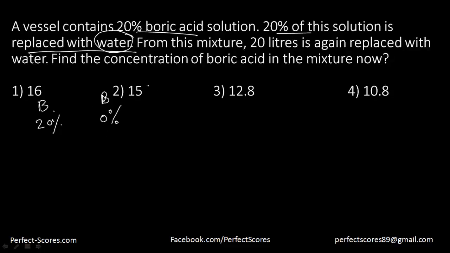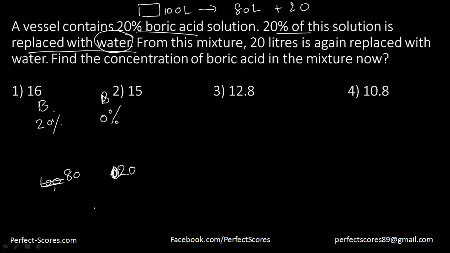Now 20% of this solution is replaced, which means if this over here is 100 liters, this over here is going to be just 20 liters, because 20 liters of this is replaced with water. But understand one more thing, I'm actually first taking 20% out, so that means this over here is going to be 80 liters, right? Because let's suppose my boric acid was 100 liters, first I took 20 liters out, I had 80 liters, and then I added 20 liters more of water. So they are getting mixed in 80:20, that is 4:1, and I just have to calculate this.